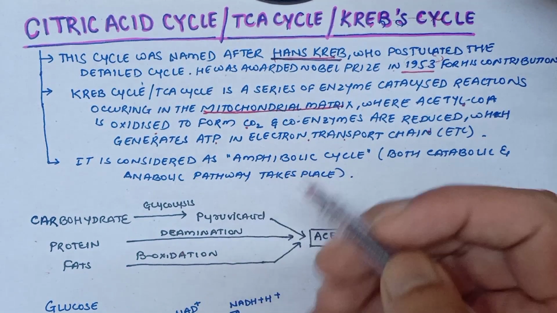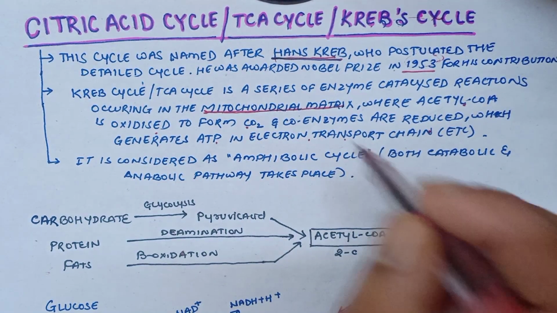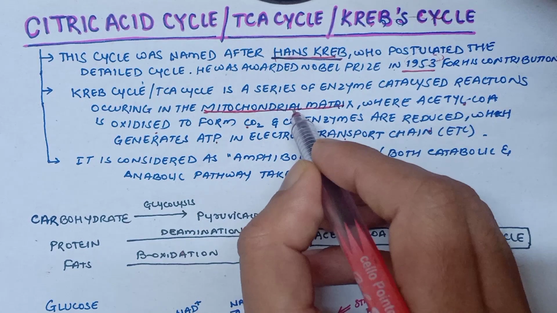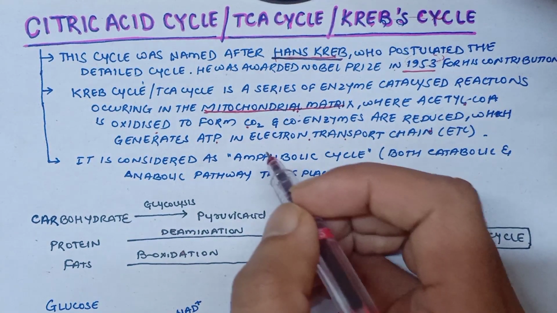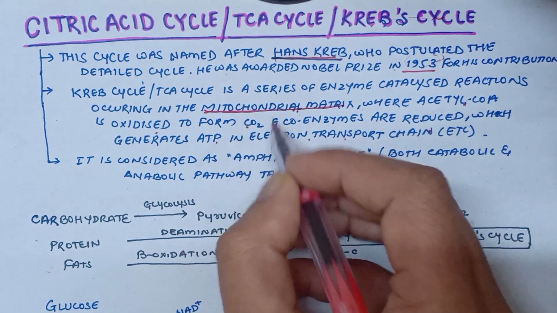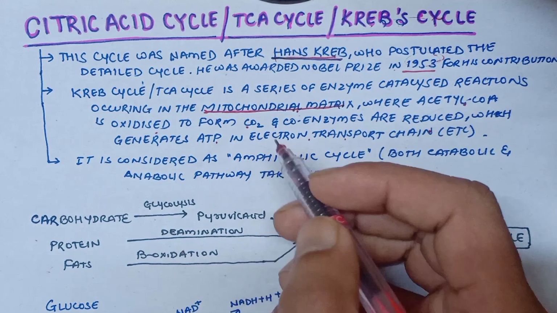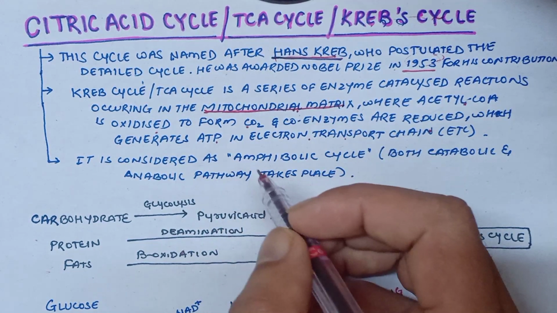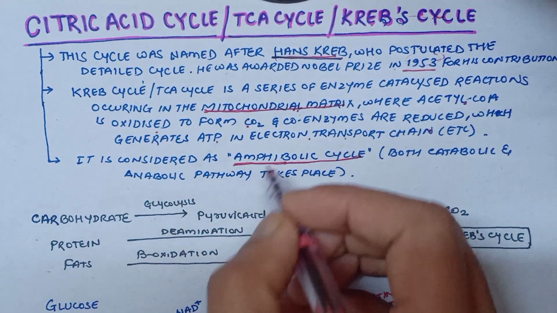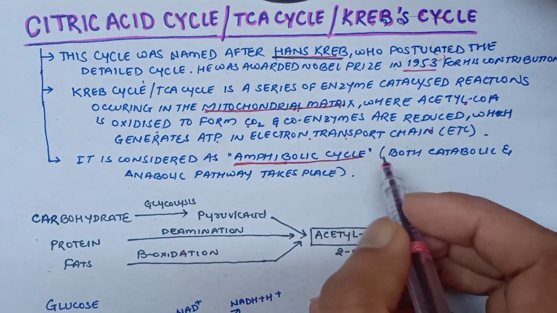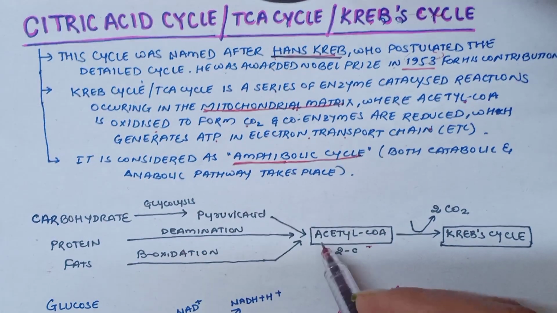So Krebs cycle is series of enzyme catalyzed reactions which will occur in mitochondrial matrix. Here acetyl coenzyme A is completely oxidized to form carbon dioxide molecule and coenzymes are reduced, which will generate ATP in electron transport chain. Citric acid cycle is considered as amphibolic pathway as it has both catabolic and anabolic pathway.